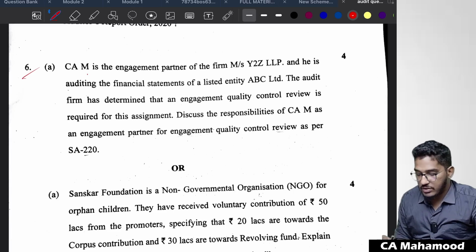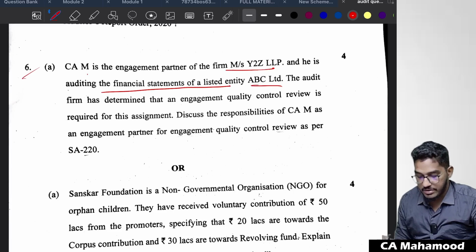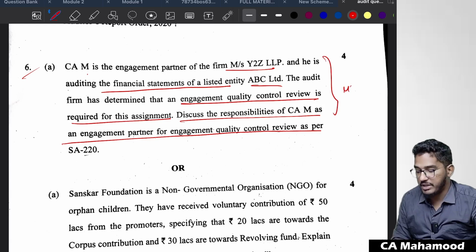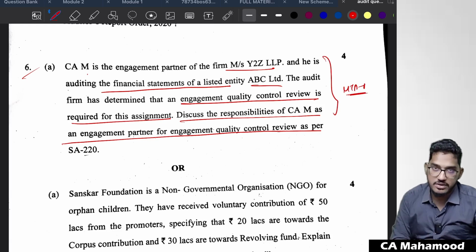CAM is the engagement partner of Y2Z LLP and he is auditing the financial statements of a listed entity ABC Limited. The audit firm has determined that the engagement quality control review is required for this engagement. Discuss the responsibilities of CAM as an engagement partner for quality control review as per SA 220. This is also from MTP1. In the MTP1, we have covered this discussion.